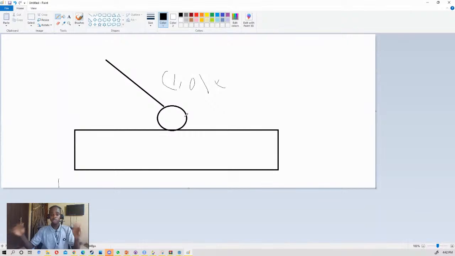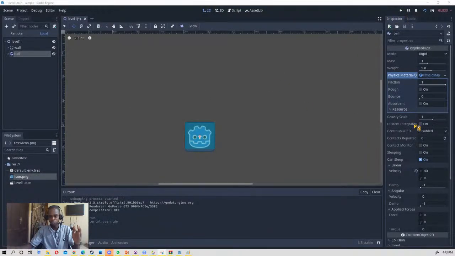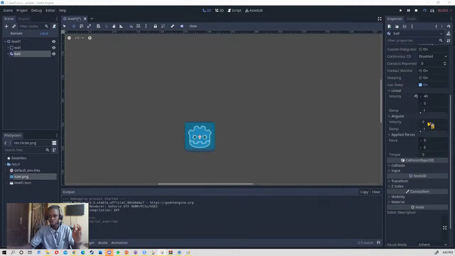So now the force will be applied to the ball using our applied force. The ball will now move in that direction, and then we leave the remaining part of it.